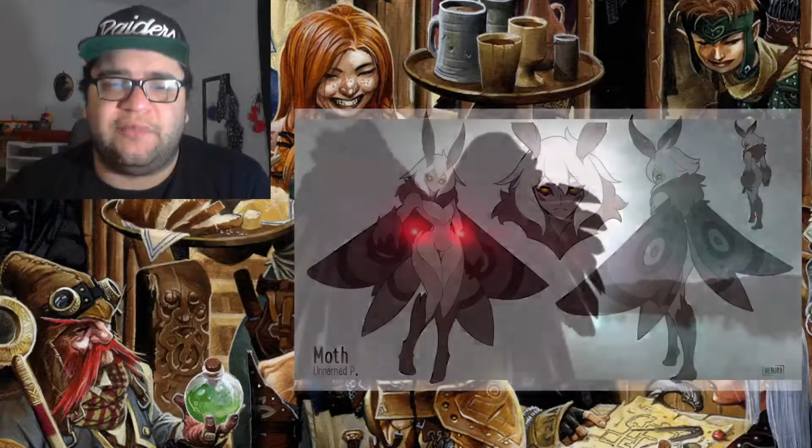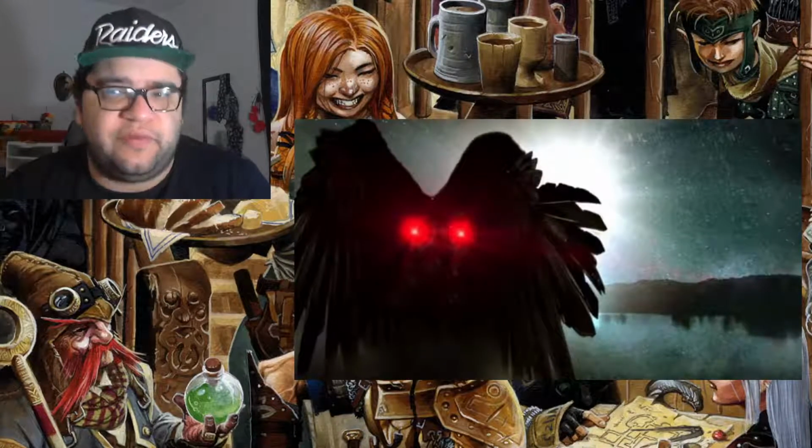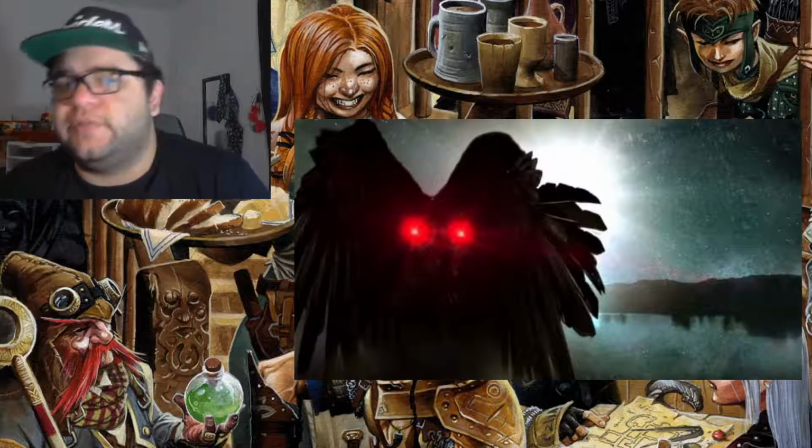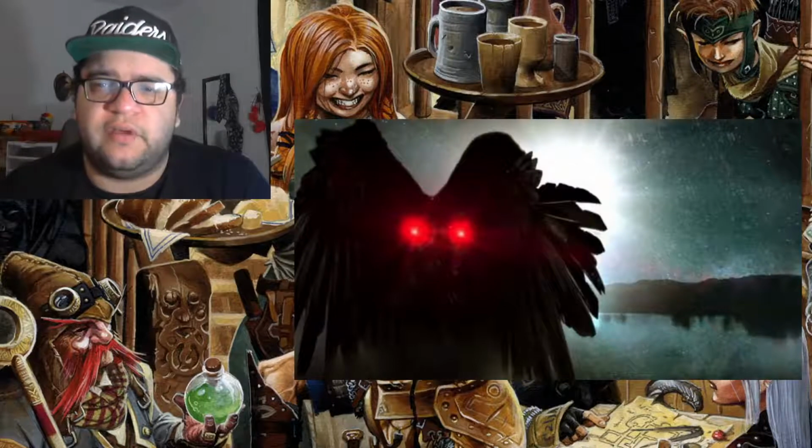Mothman is also an aberration, so he can be seen as a type of alien creature, not from this plane. So this could help drive, like, oh, where is he from and stuff. He's not from this place.